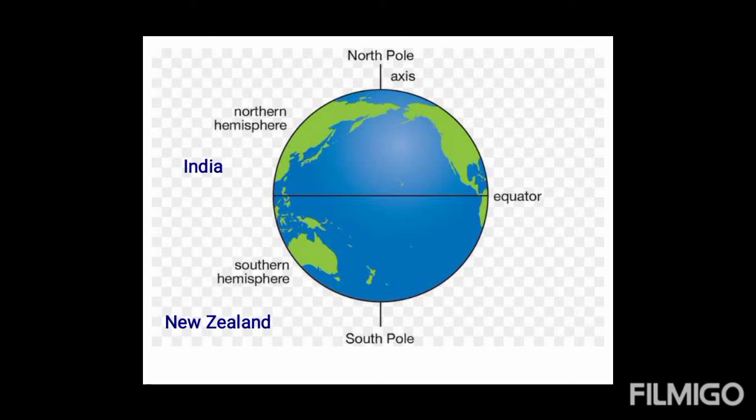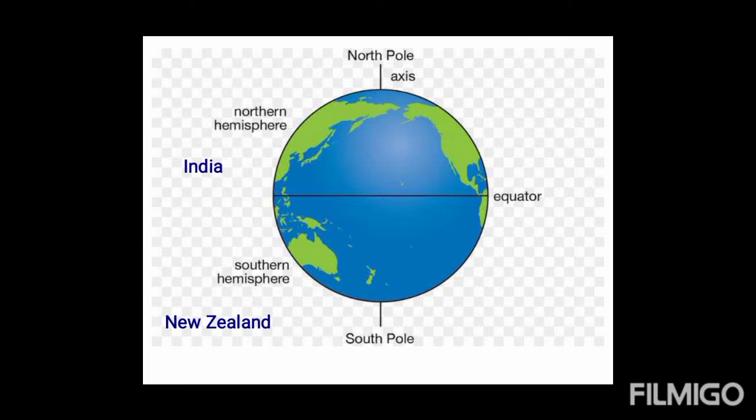The sunlight does not spread evenly on our earth. It is uneven. So some places receive slanting rays of the sun, and some places get direct rays of the sun. Especially the equator line receives the direct rays of the sun, so it has a high temperature.